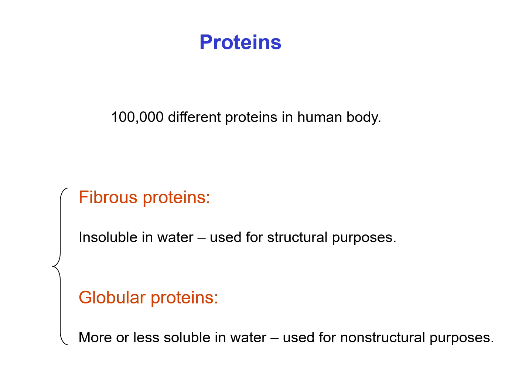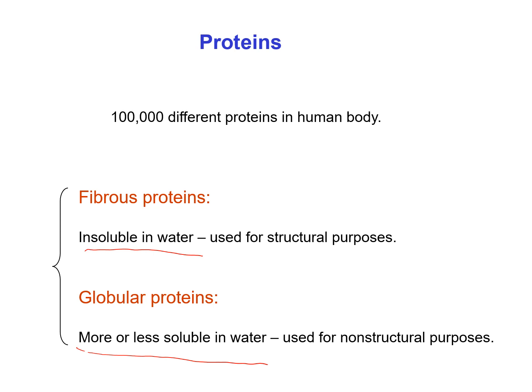Fibrous proteins are insoluble in water because they are made by those amino acids which are insoluble in water. But globular proteins are more or less soluble in water because they are made by both types of amino acid, that is, soluble amino acids and insoluble amino acids.